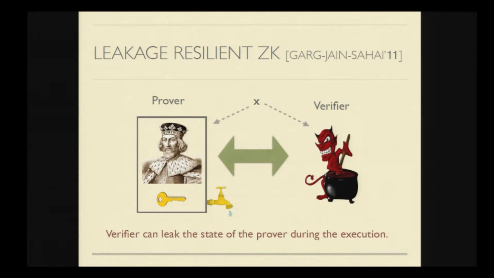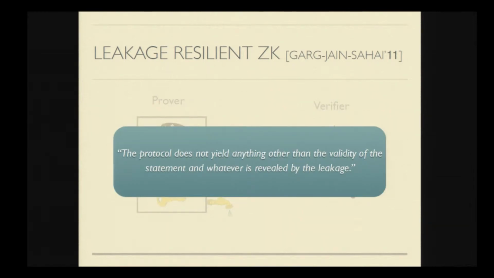However, unlike traditional zero-knowledge proof systems, here an adversarial verifier can not only look at the messages he receives from the prover, but he can also get some leakage on the internal state of the honest prover. And in this case, we say that the system is secure if the protocol does not leak anything beyond the validity of the language, as well as whatever you can deduce from the leakage obtained on the internal state of the honest prover.